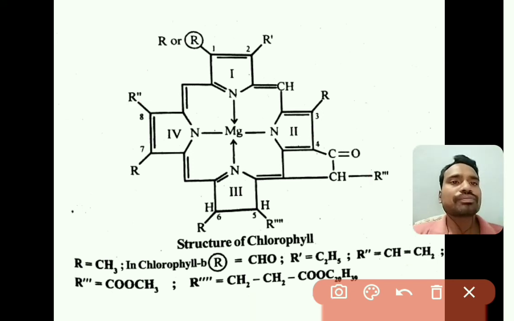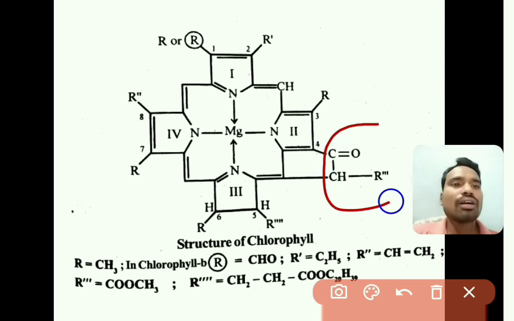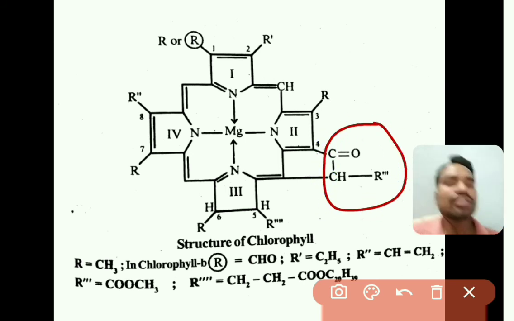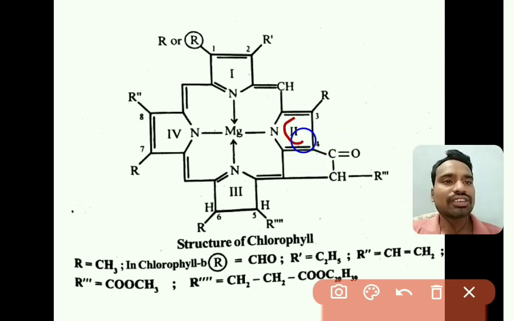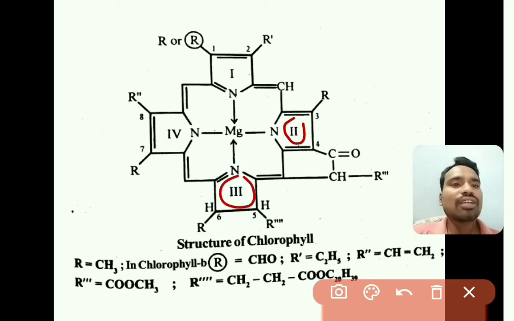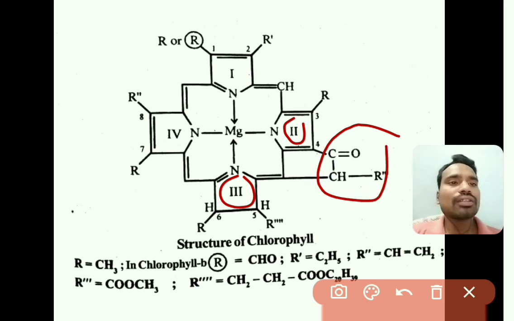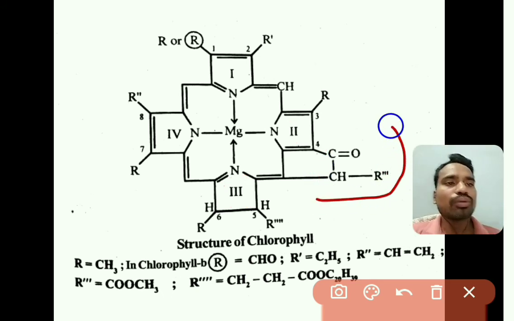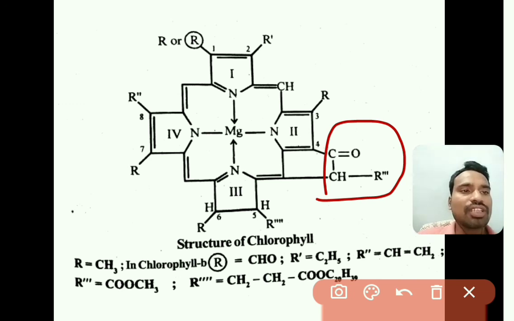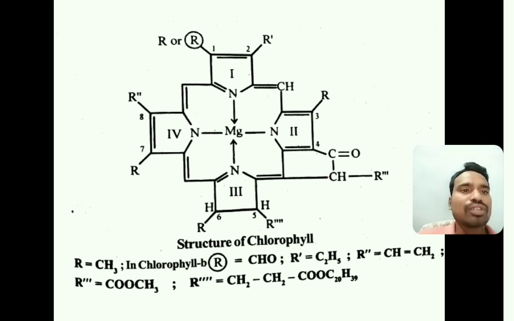So here this porphyrin ring is substituted with different alkyl groups, right. In the second and third pyrrole rings, they will also be attached with a carbonyl group. So this is the structure of chlorophyll.